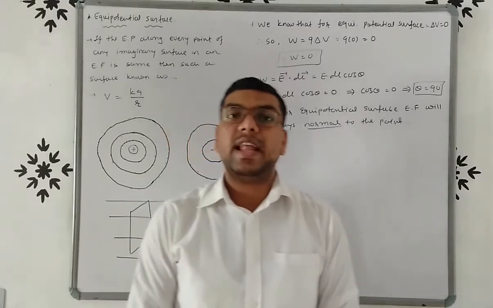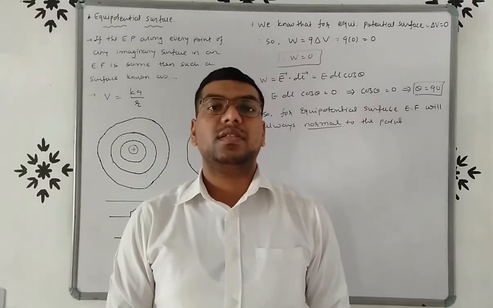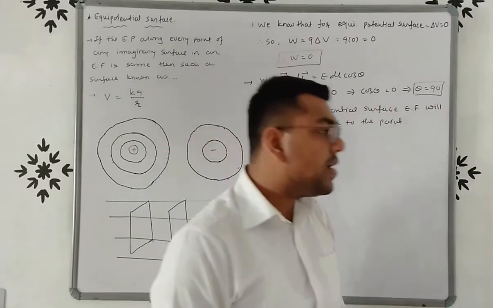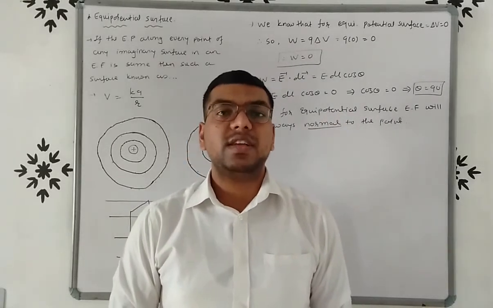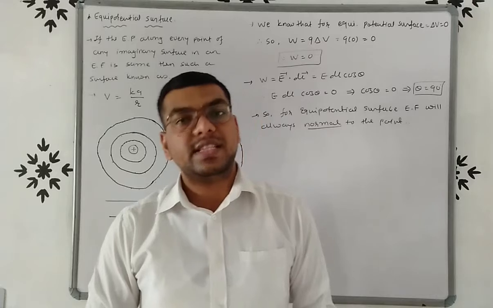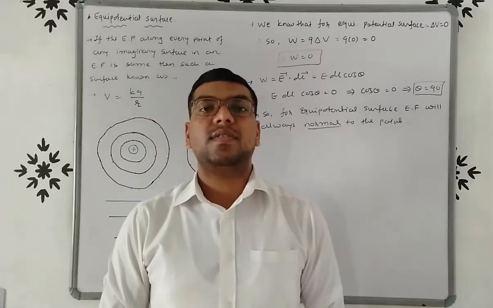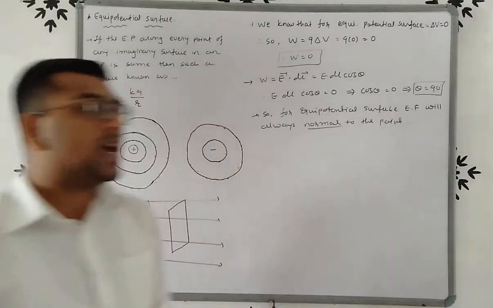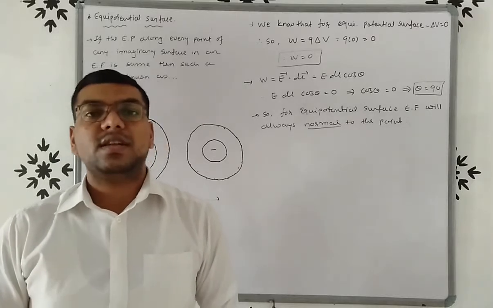Then, if the electric field is strong, then these surfaces are closer to each other. And if the electric field is weak, then these surfaces are far, right? So if the electric field is strong, then the equipotential surfaces are close with each other, and if the field is weak, then they are far away, right? So these are the various characteristics of the equipotential surface.